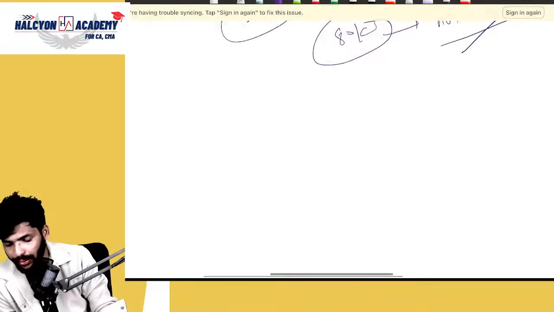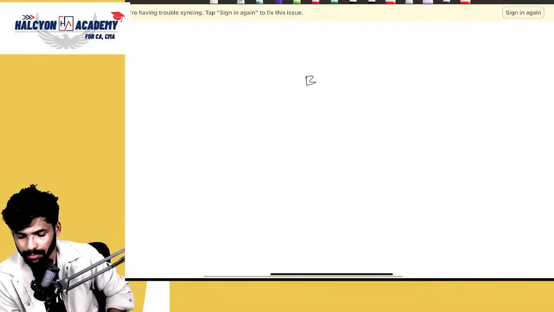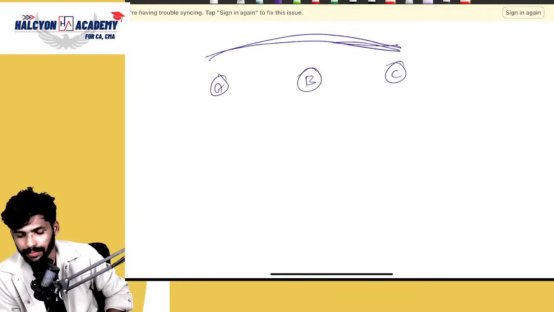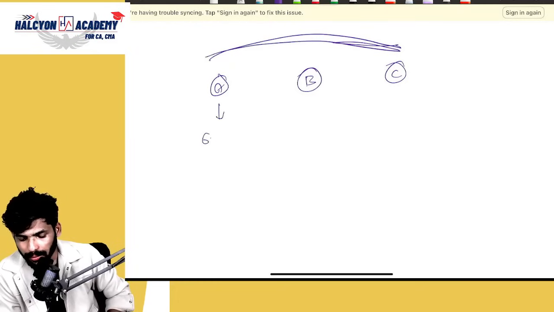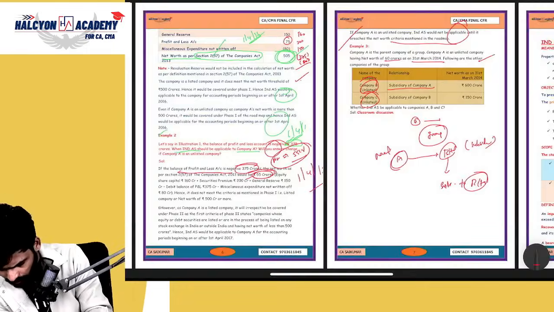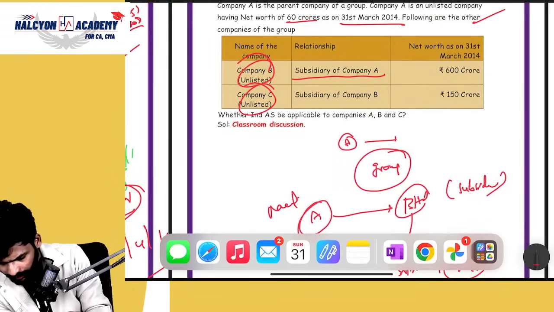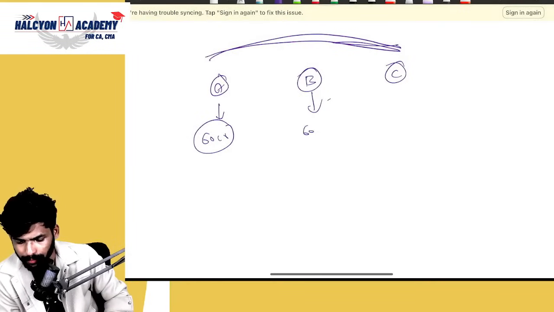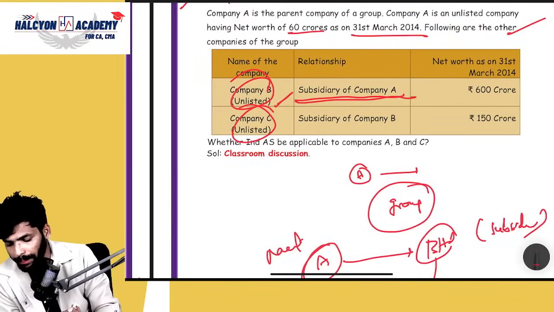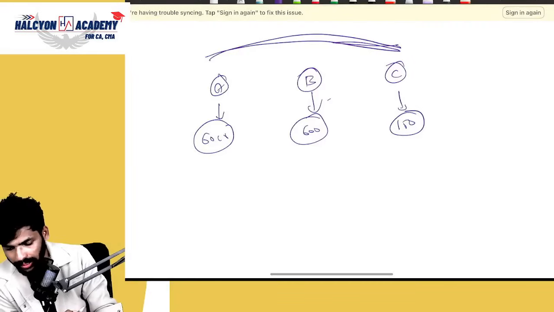I will make it into a chart. All are one group, right? Net worth how much? 60. Company B, how much? 150. Correct? Net worth. So the question is clearly saying that company B is a subsidiary of company A. Please map it.